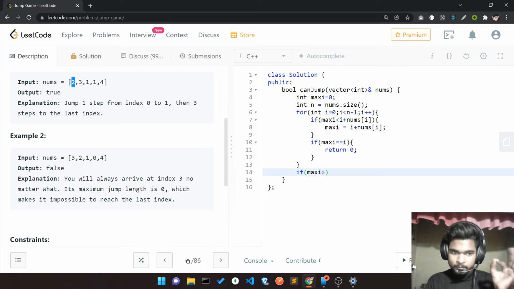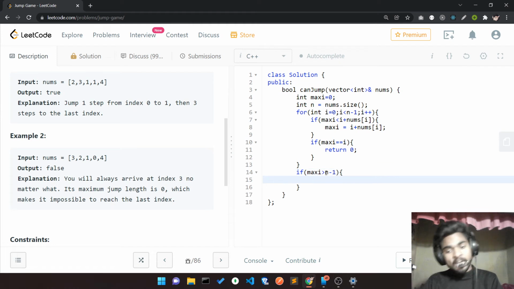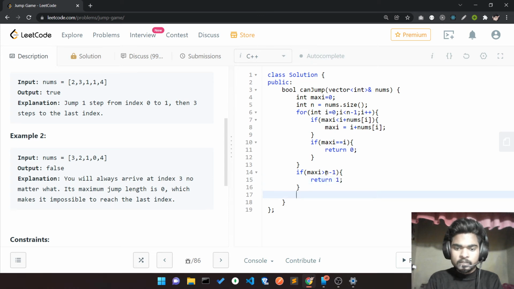Please point this out. So if it's greater than n minus 1, anyhow greater than n minus 1, it means it reaches the end. So in that case I'll return 1, otherwise I am going to return 0.